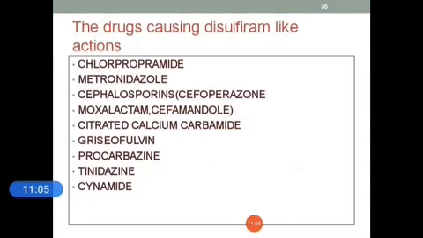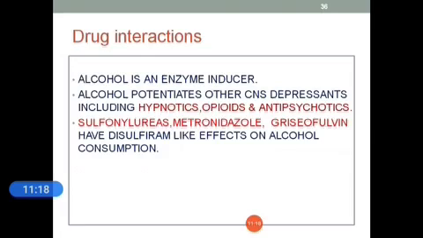These are some drugs causing disulfiram-like actions: chlorpropamide, metronidazole, cephalosporin drugs, griseofulvin, procarbazine, tinidazole, cyanamide. These are some drugs that show disulfiram-like actions. These are some drug interactions.